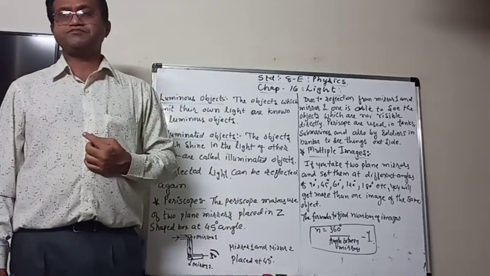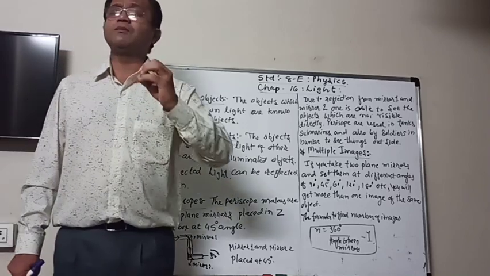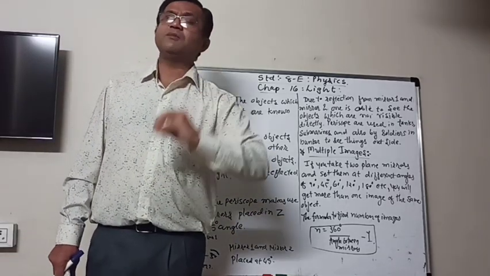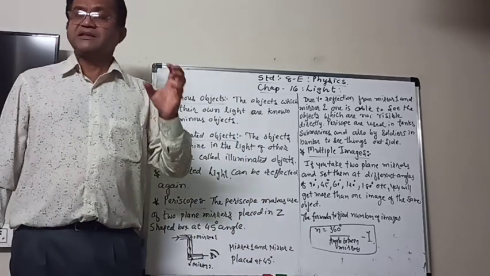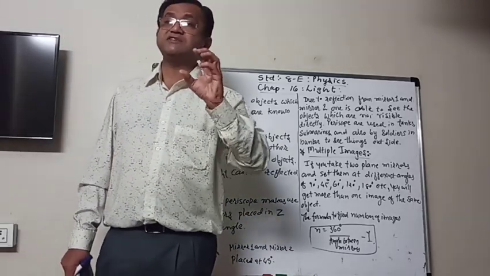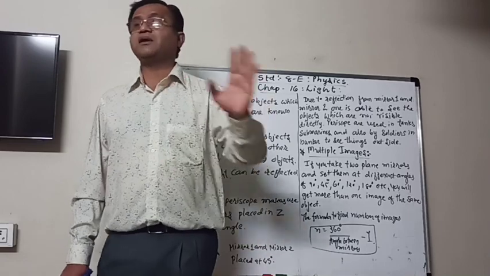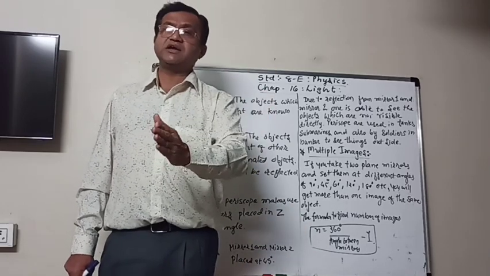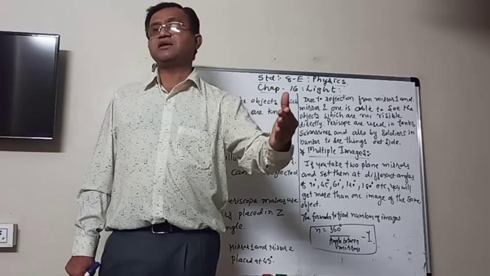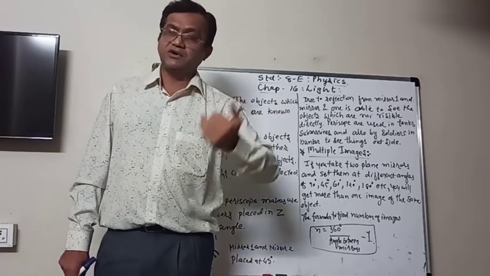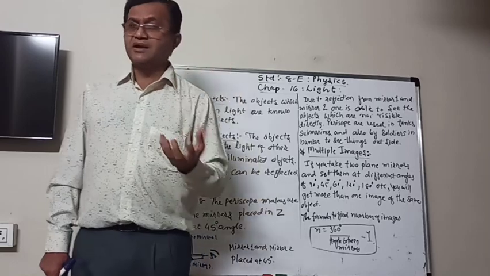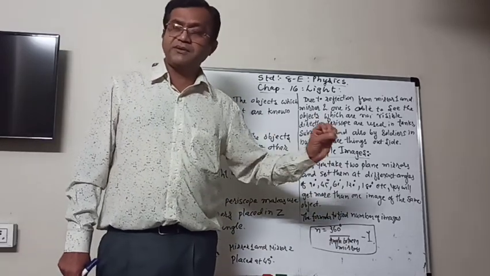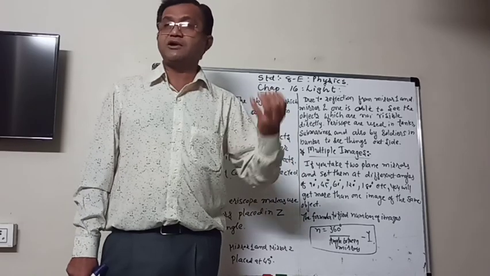For your more information, I found that there is a formula, but it works only for certain angles, not for every angle, like 60 degree, 90 degree, 120 degree, 45 degree. If you put the value of the angle, you will be able to find the number of images.